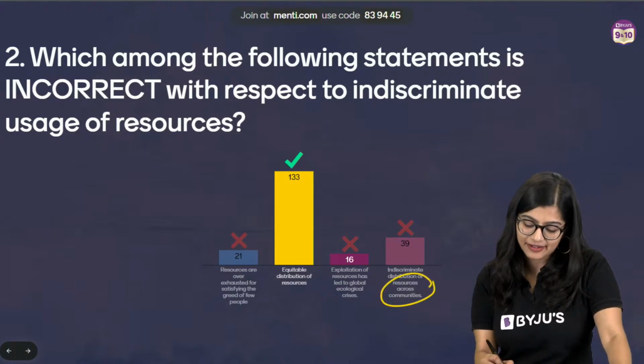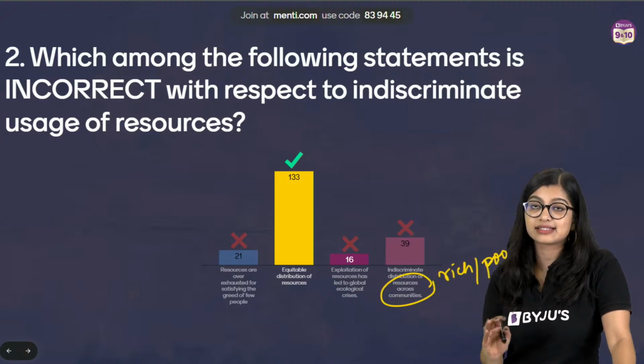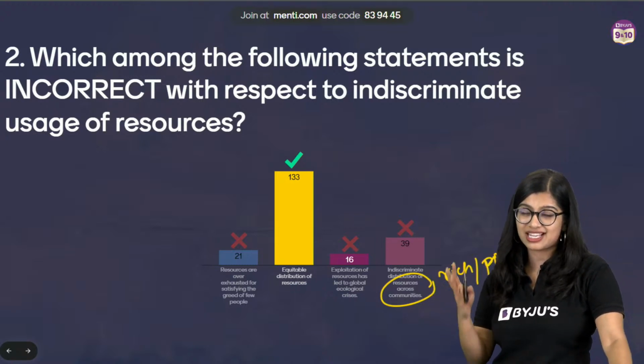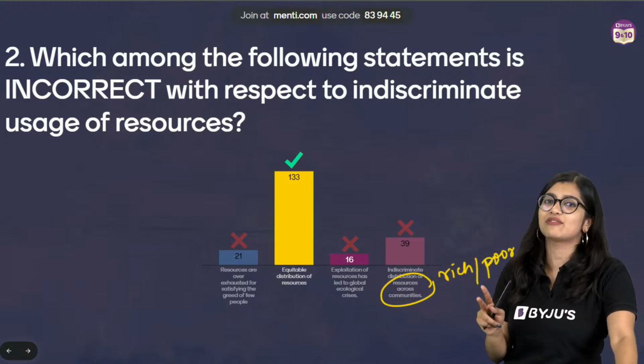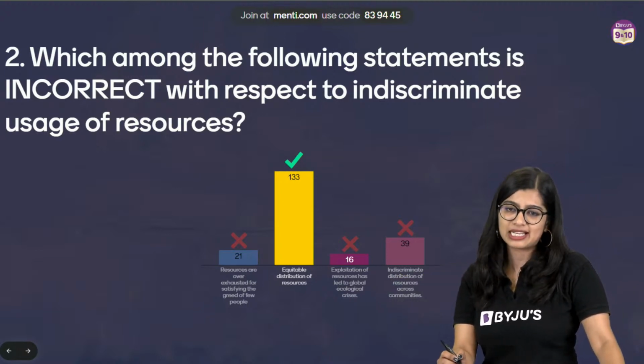Basically, it's an indirect way of saying rich and poor, right? I have not directly said that there is indiscriminate distribution across communities. I've just twisted it and used the term community instead of rich and poor, right? It's as simple as that.